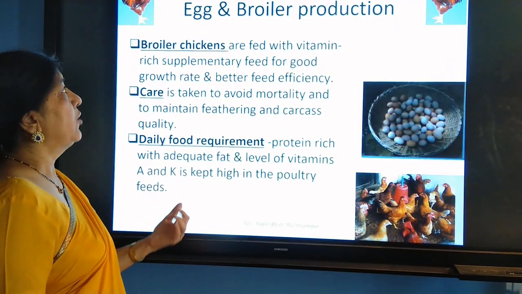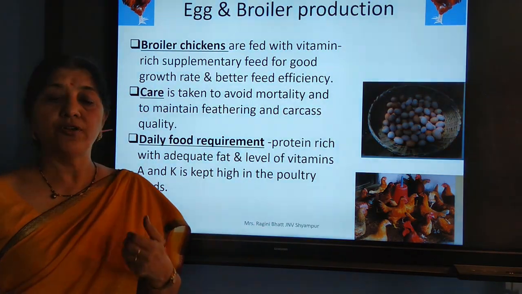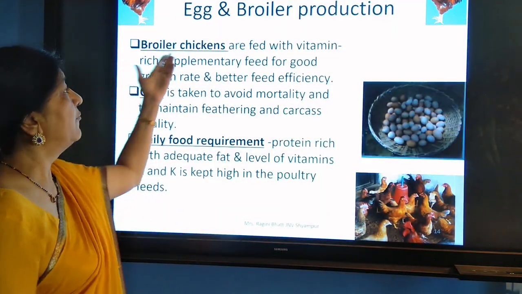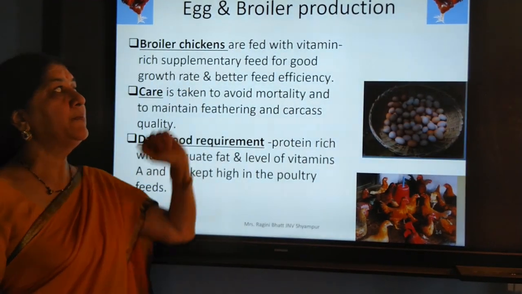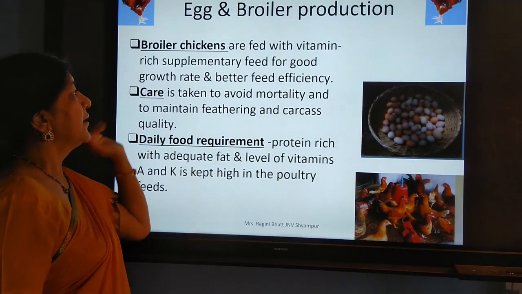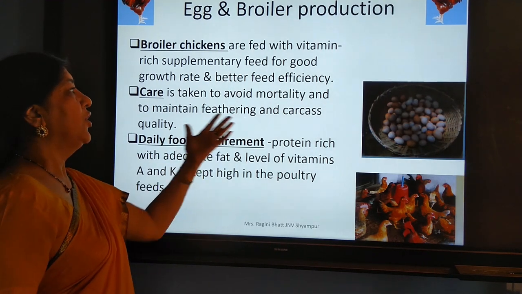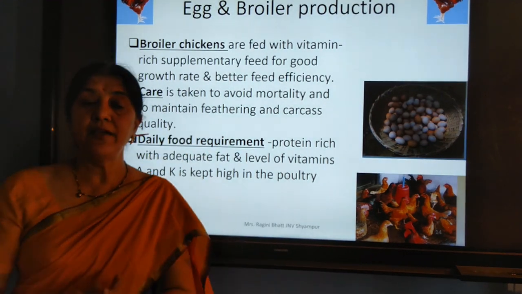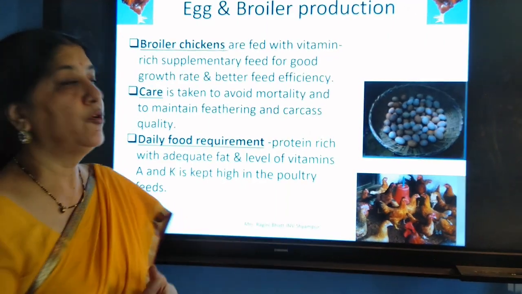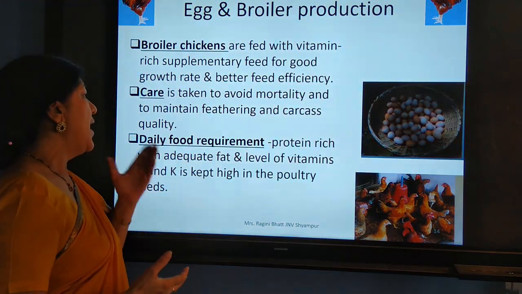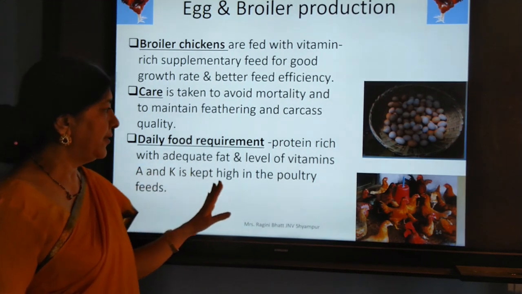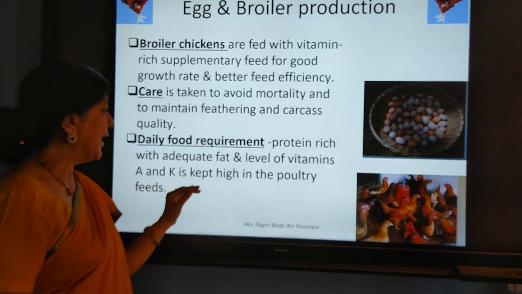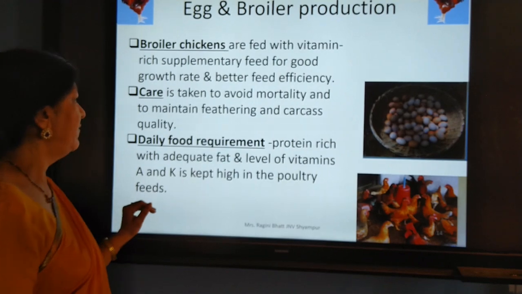So let us talk about egg and broiler production. What should we do? For the broiler chicken, we should feed them with vitamin supplementary feed, because care should be taken to avoid mortality, because if they die, again the poultry person will be in trouble. And the daily food requirement, that is protein rich with adequate fat, and the level of vitamin A and K is kept high in the poultry feeds.